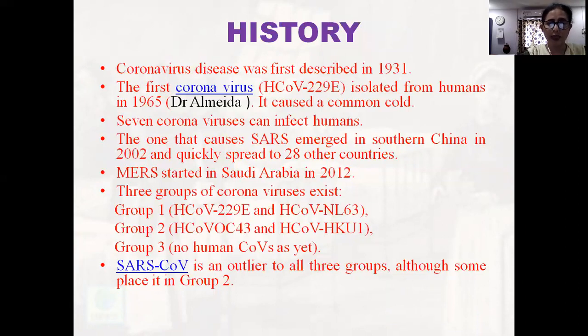Three groups of coronavirus exist: Group 1, Group 2, Group 3. In Group 3, no human coronavirus is known as yet. SARS-CoV is an outlier to all 3 groups, although some place it in Group 2.